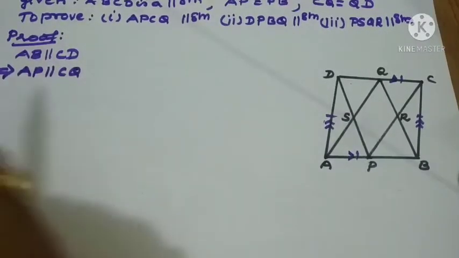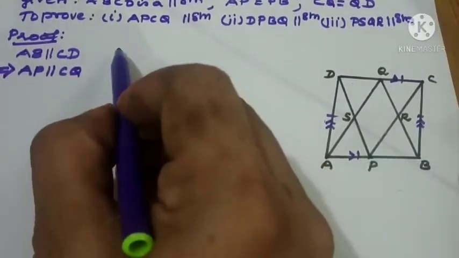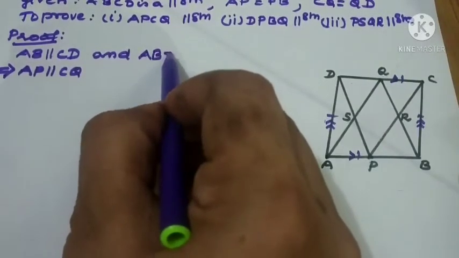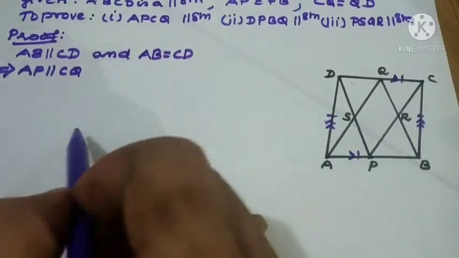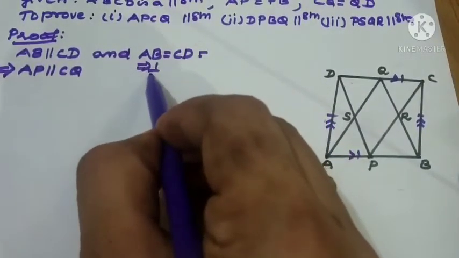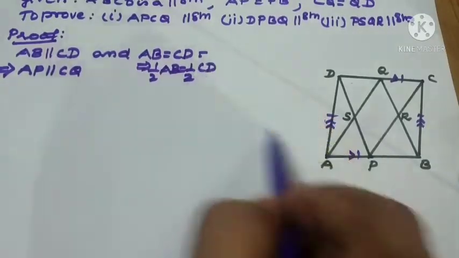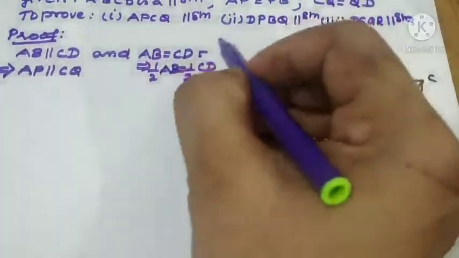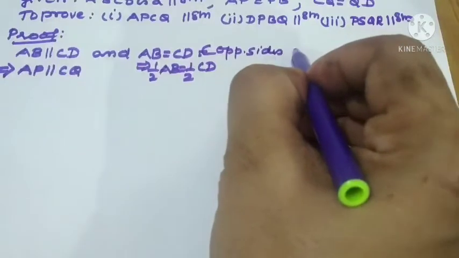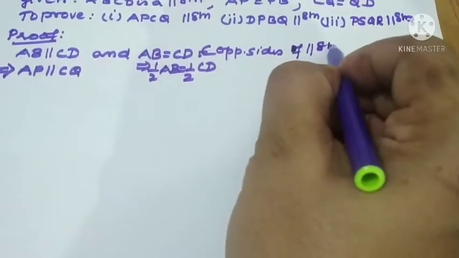Right? AP parallel to CQ. What is the next one? AB equal to CD, because opposite sides of the parallelogram are equal. Now we want half of AB equal to half of CD, because it's given that P and Q are the midpoints. The reason is opposite sides of a parallelogram are equal as well as parallel.